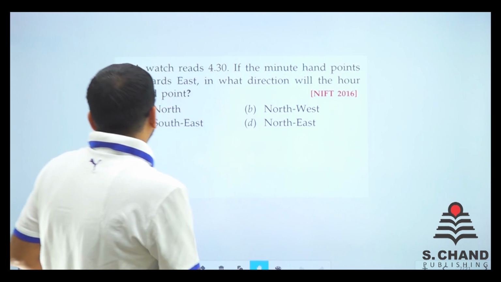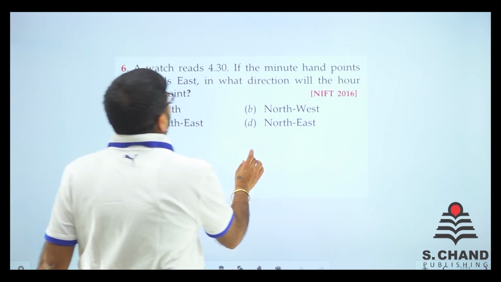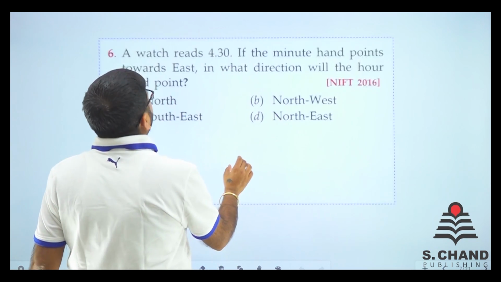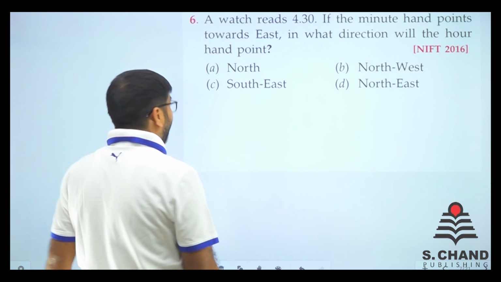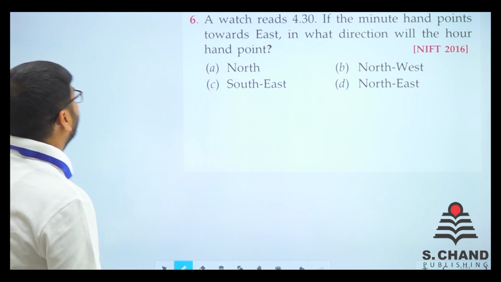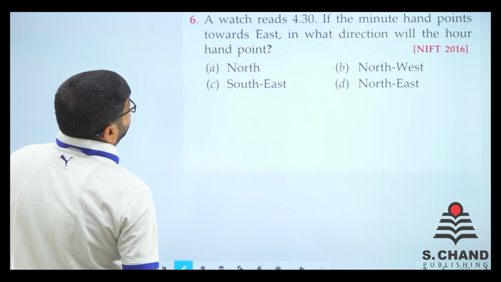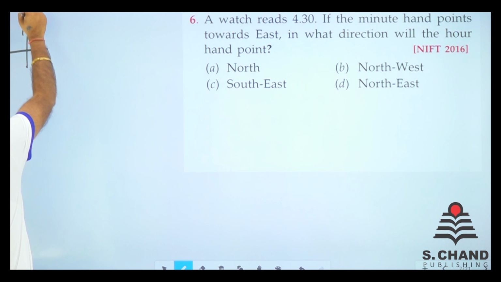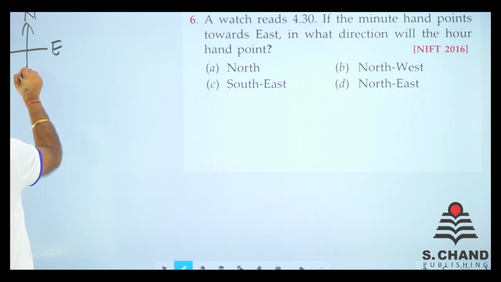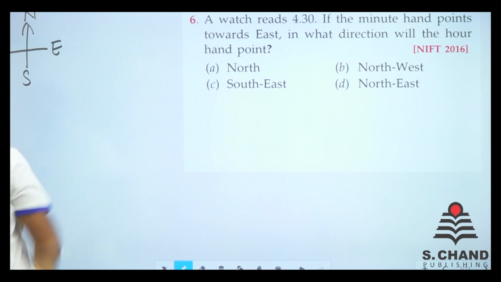Let's move on to some other question. Let's see what does it say. A watch reads 4:30. If the minute hand is towards east, what direction will the hour hand point? Very good question it is. Let's see. We know it very well that the direction of north, then it is east, then it is south, then it is west, right?